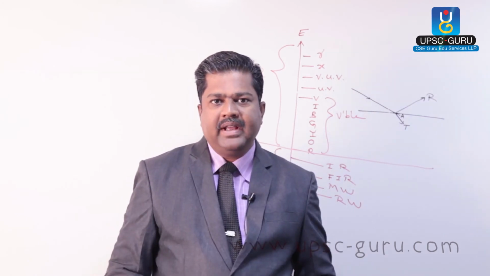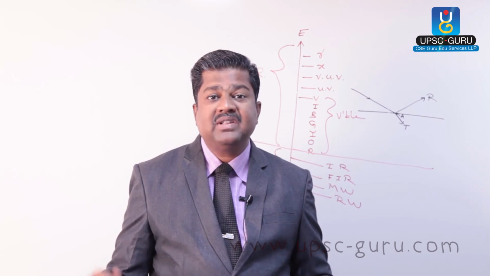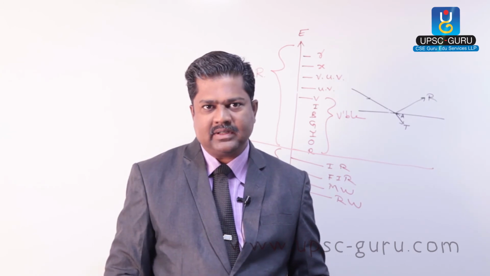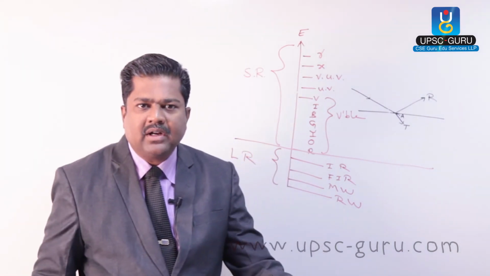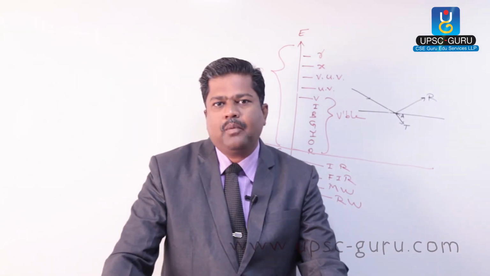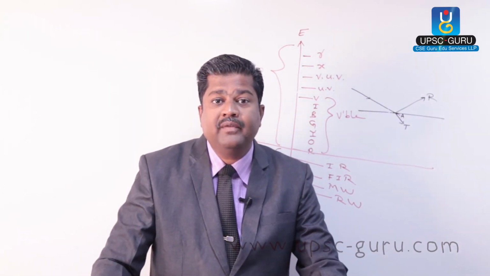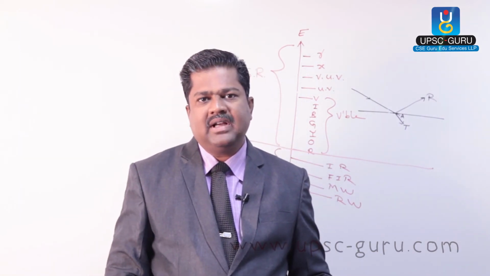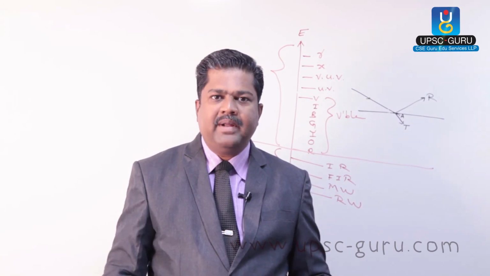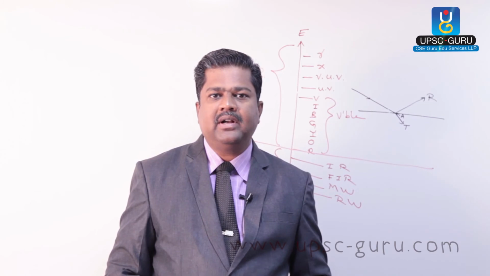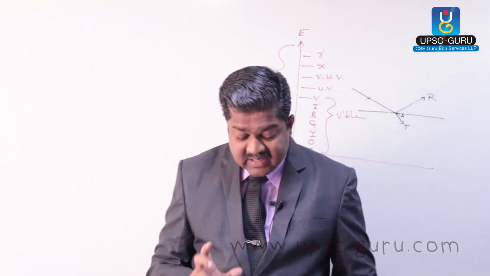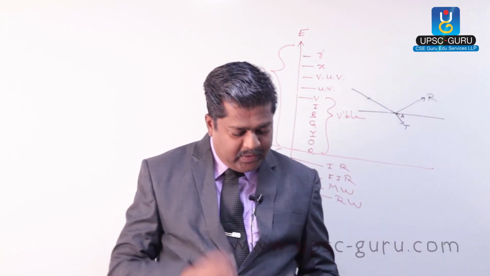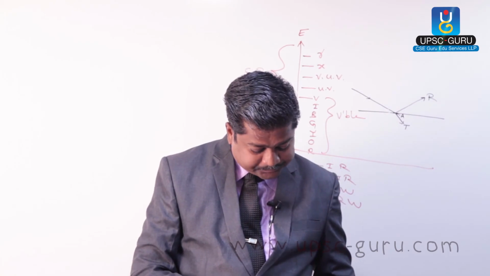The converse is also there. In winter season, check out temperature of Nagpur, it is very cold. But check out temperature of Mumbai, it will never go below 10 degrees Celsius. Only once in the past 50 years it fell to 8.5 degrees Celsius. We are calling this a very cold winter in Mumbai. But otherwise, average temperature in winter is around 12 to 14 degrees Celsius. If temperature goes below 12 degrees Celsius, we say Mumbai is suffering cold. This is the effect of water. We are calling this the maritime effect. So these two effects are there because of water.